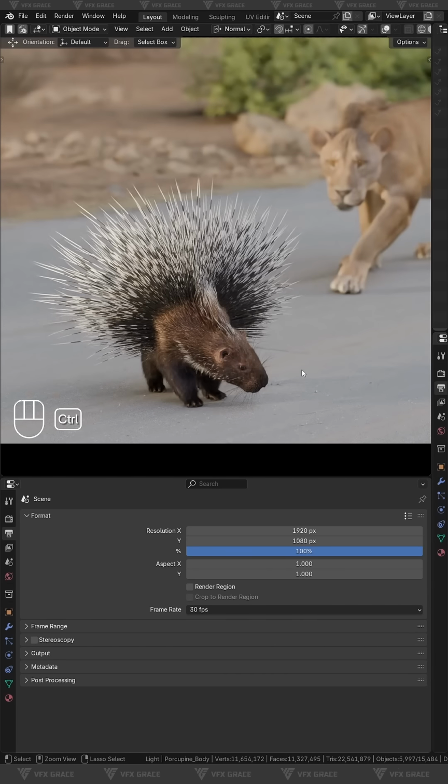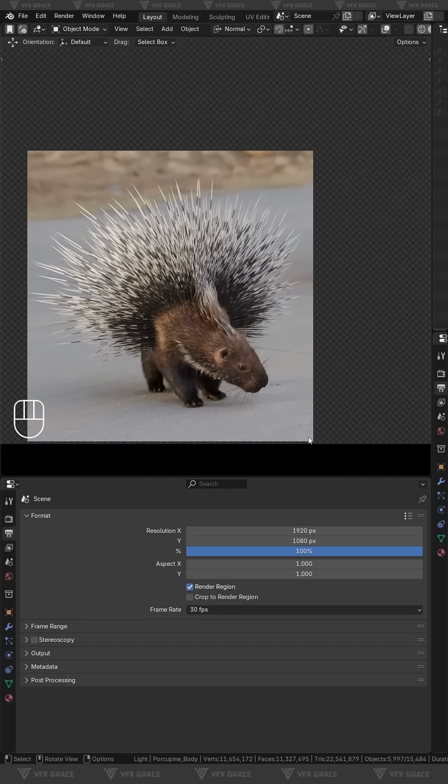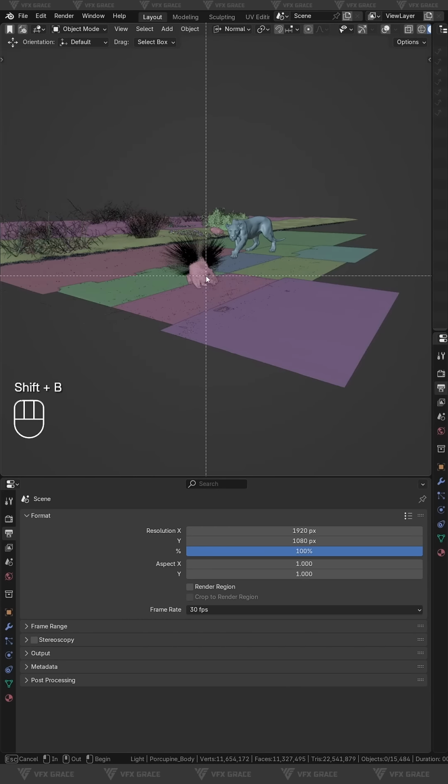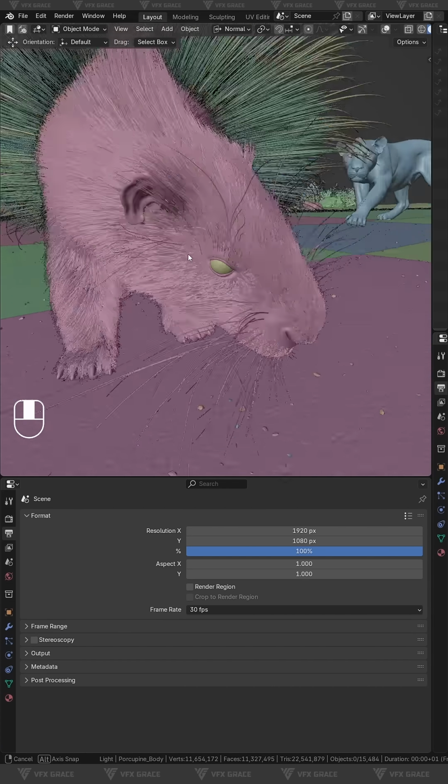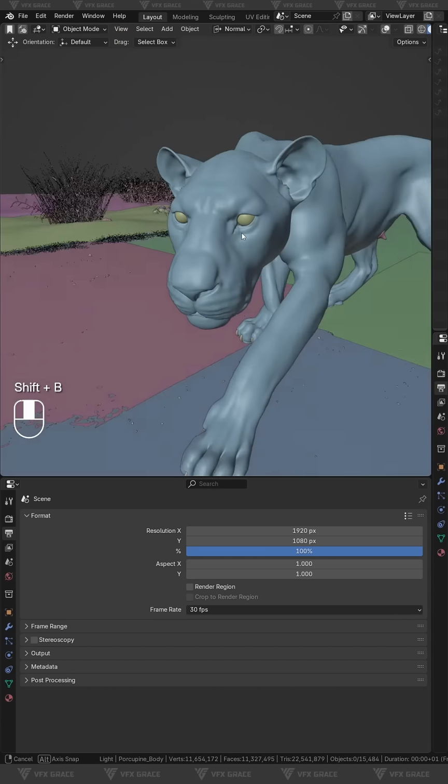Did you know? In Blender, there are 3 super useful shortcuts for viewport control. First is Shift+B. Box select the area you want to view and the camera instantly jumps there.